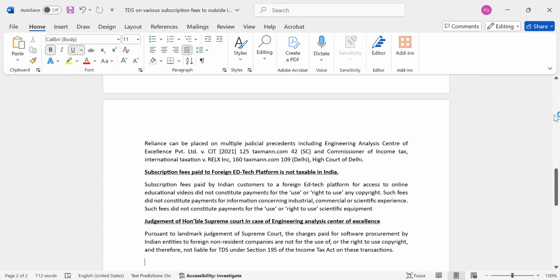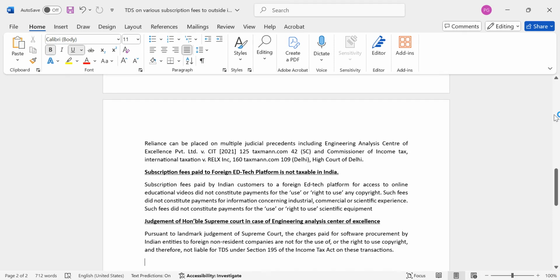In that scenario, it is very important to analyze the tax treaty as well as the income tax provisions, to see whether the payment falls under fees for technical services. If it doesn't, we are not required to withhold tax.